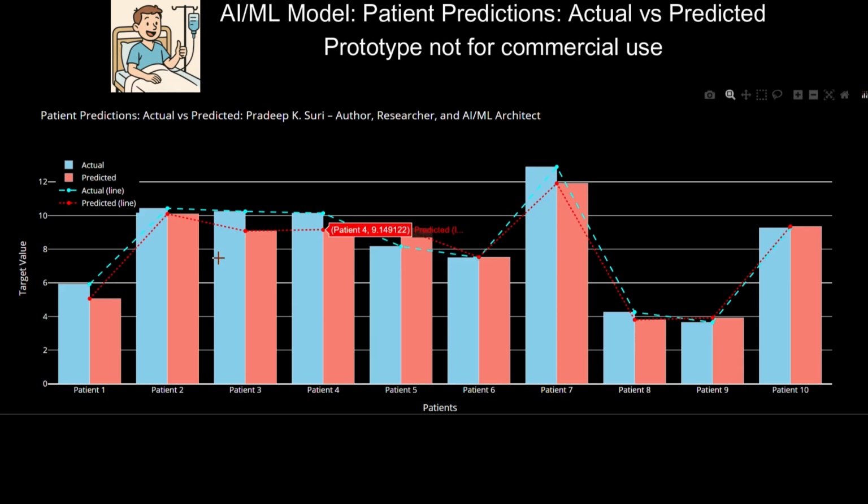AI/ML model perspective. 1. Performance evaluation. The closer the red and blue bars, the better the model's performance. Line charts highlight trends, helping spot overfitting/underfitting.